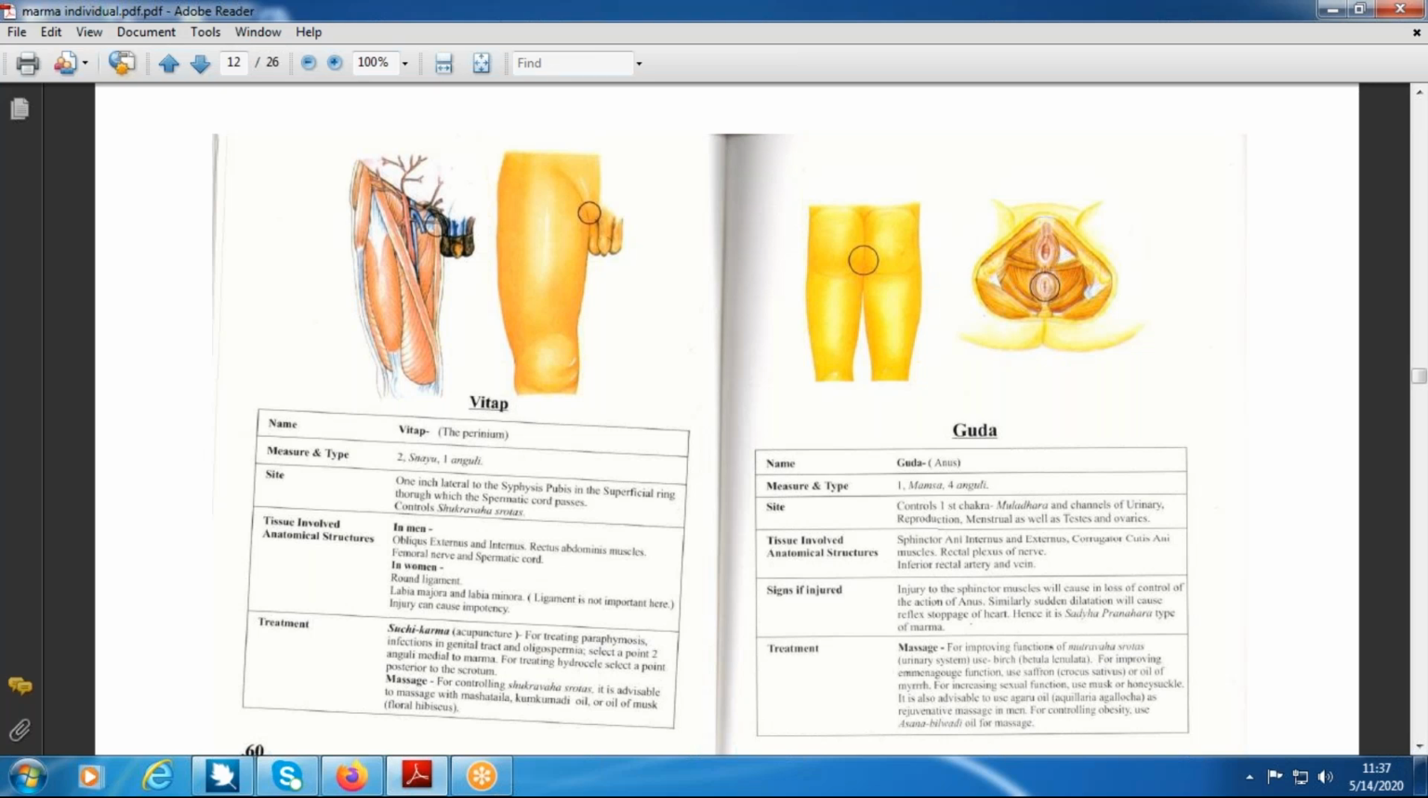The superficial inguinal ring. Why? Very superficially, or just below the skin. So if such damage is over the vitapamarma, क्या हो सकता है? Whether the person, if sperms are there, semen is there.